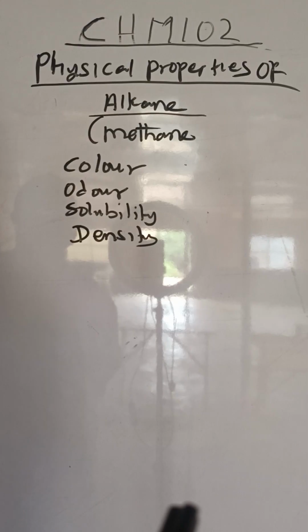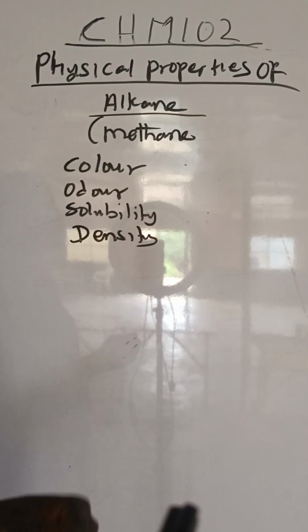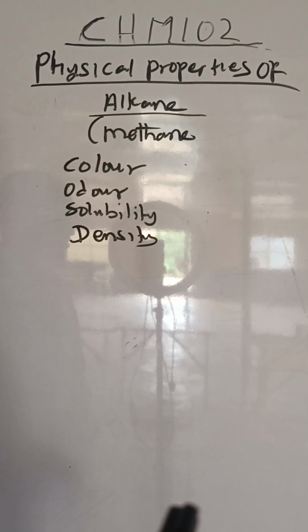Now let's talk about the physical properties of methane. Apart from methane, anytime they ask to talk about physical properties of a particular compound or element, you have to take a look at the color, odor, solubility, and density.